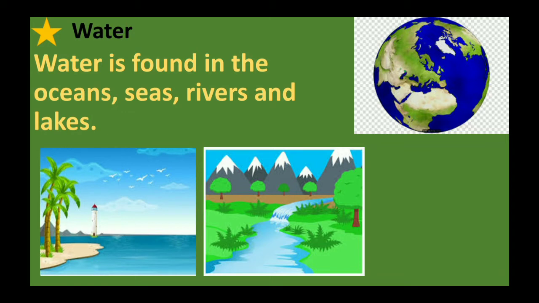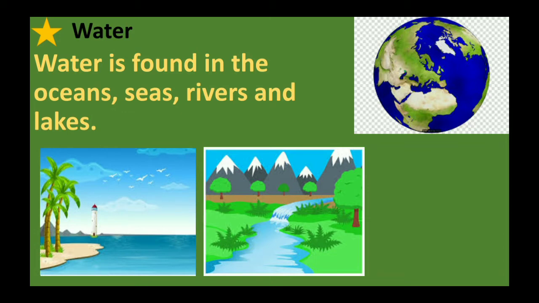Can you see in the first picture, children? A picture of earth is given. Okay, and what colors can we see there? White, green and blue. And you know what the blue part there is? That is water. Green and white show the earth, and the blue part which you can see all over there is water. And water is found in oceans, seas and rivers. So that blue part is ocean, sea, rivers and lakes.